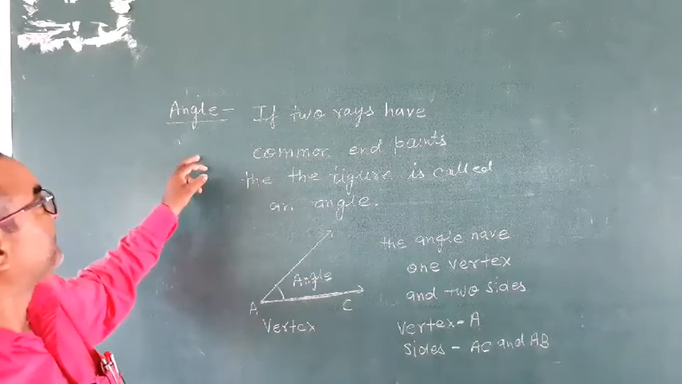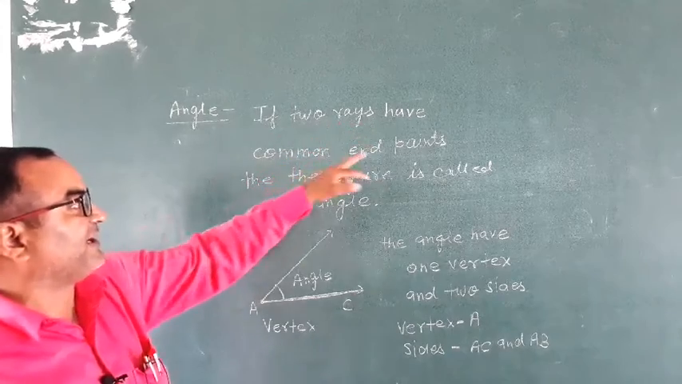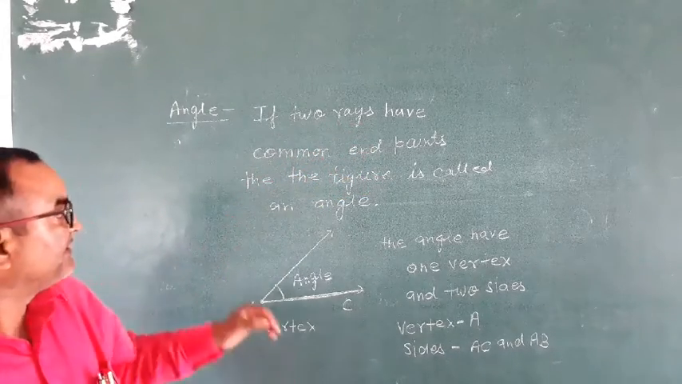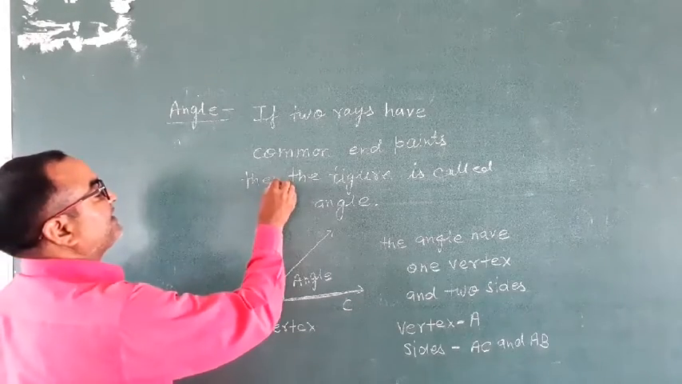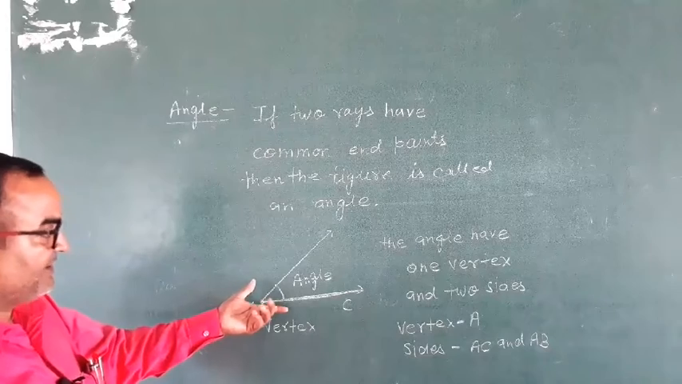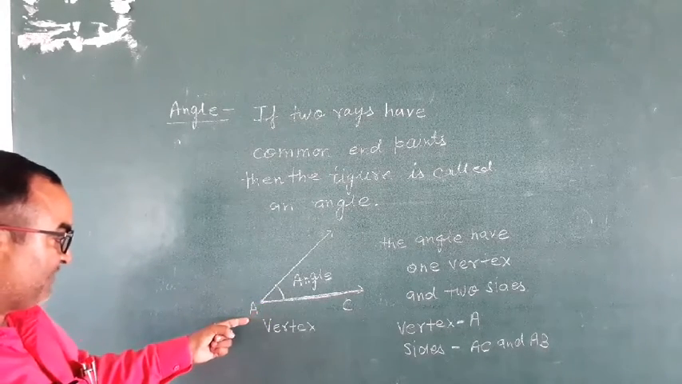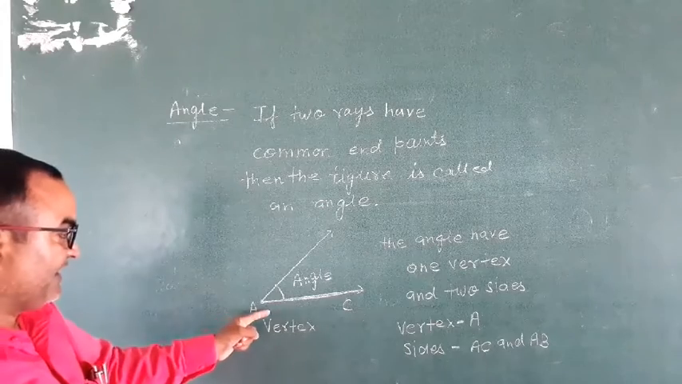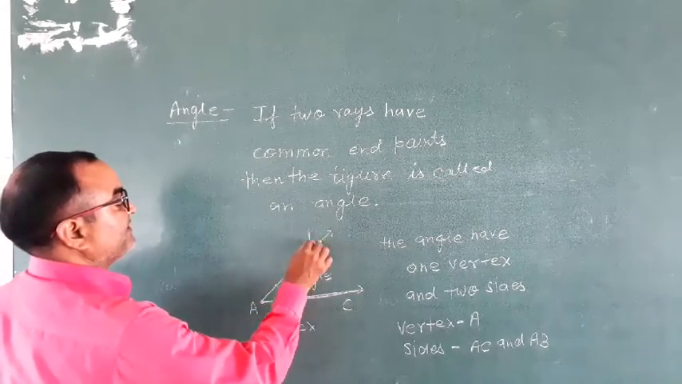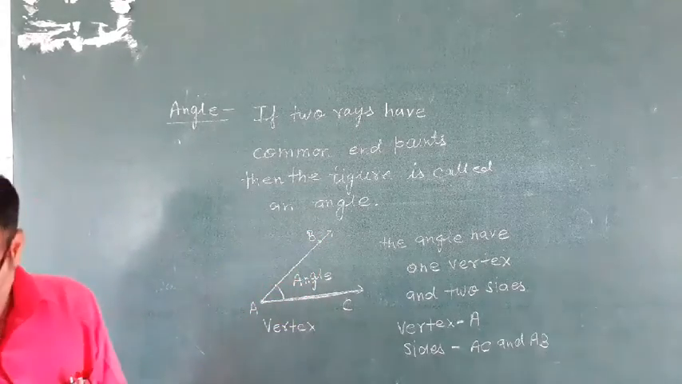Is it clear to all of you? This is an angle once again. If two rays have a common end point, then the figure is called an angle. This is the figure of an angle. This point is the common end point. This point is called the vertex, and AC and AB are the sides of this angle.